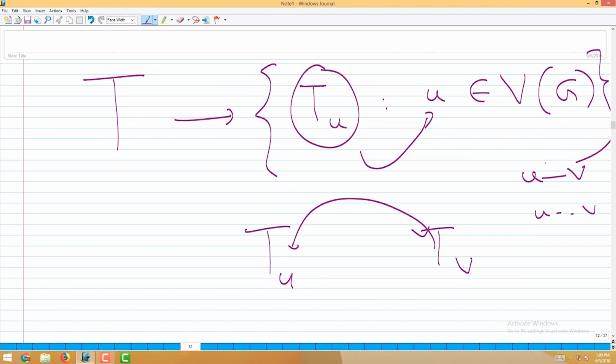If u and v had an edge, then we know there is a maximal clique containing both of them together, because that is also a property of the tree decomposition. There is some bag in which both of them come together, which is a maximal clique. So that vertex, where u and v came together, is part of both Tu and Tv, and therefore Tu and Tv intersect.